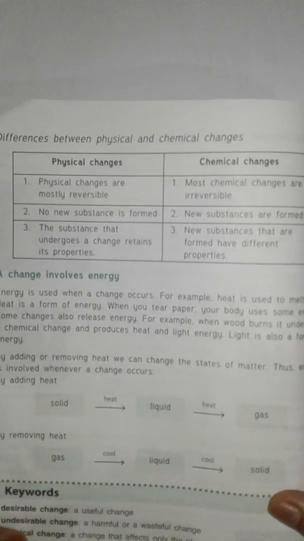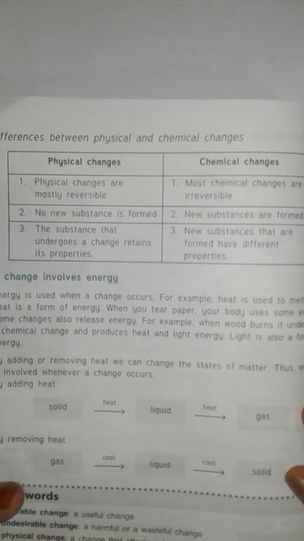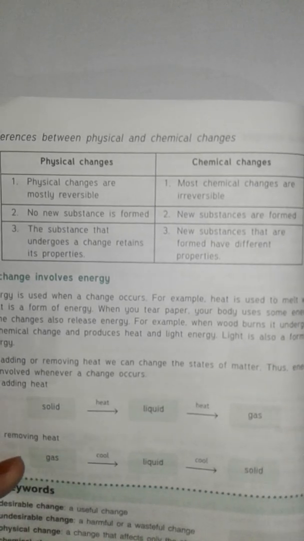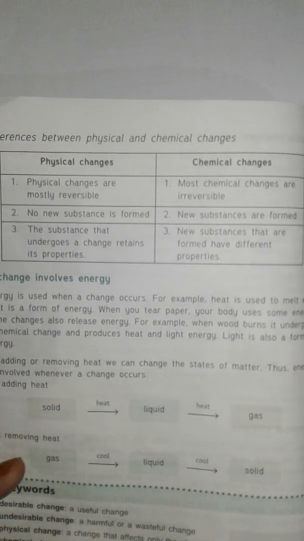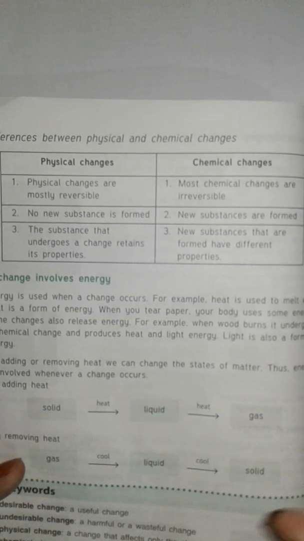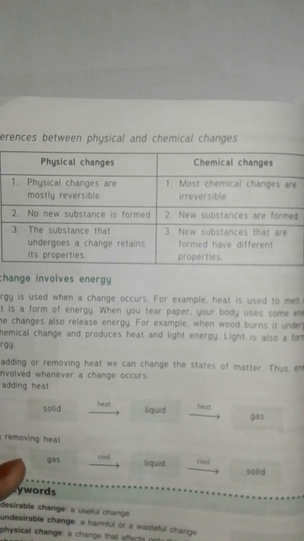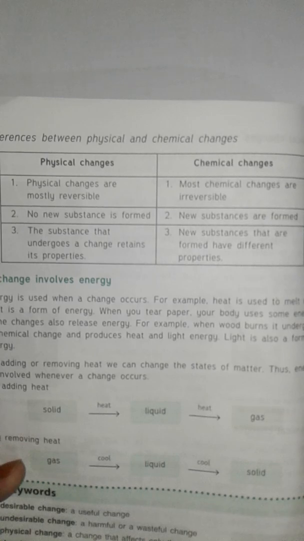By adding or removing heat, we can change the state of matter. We have already discussed the evaporation process. Sugar is in solid state. If we apply heat, then it melts and goes to the liquid state. If we apply heat continuously, then it goes to the vapor state, isn't it?